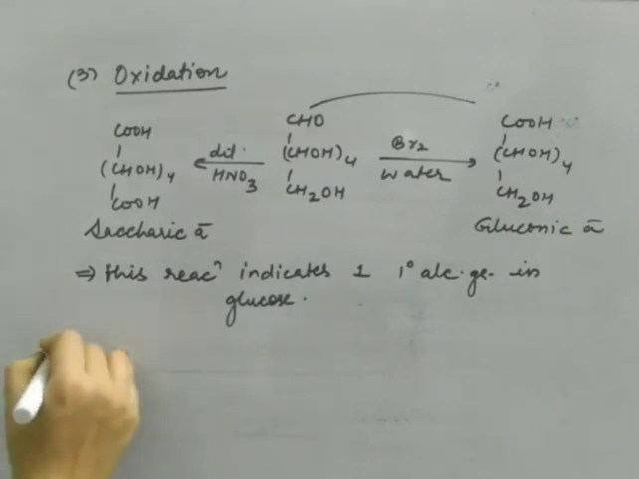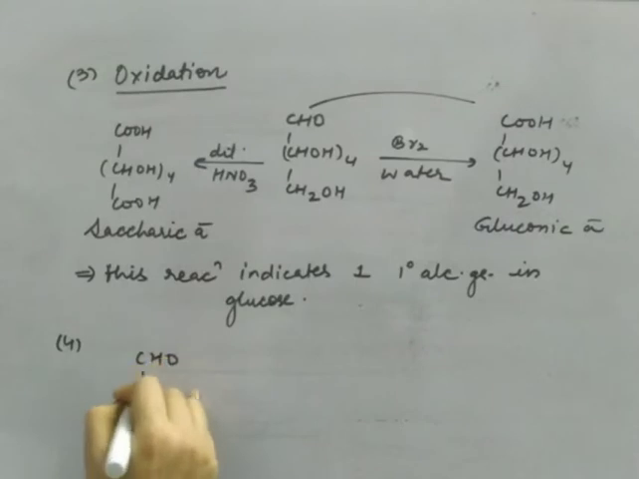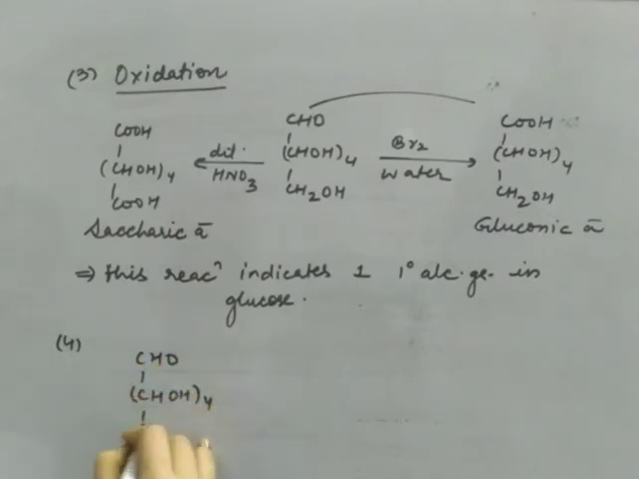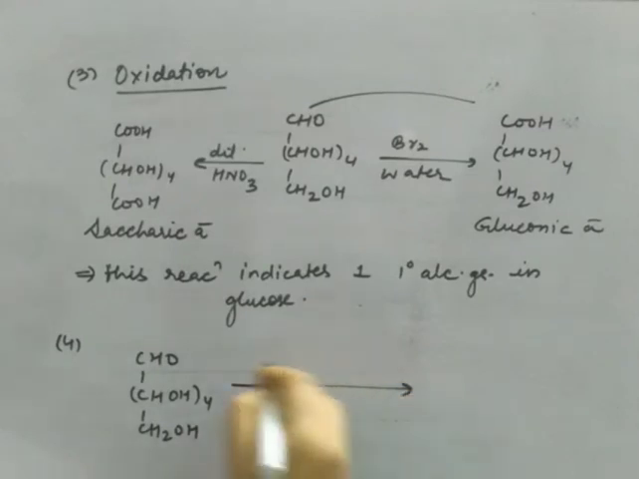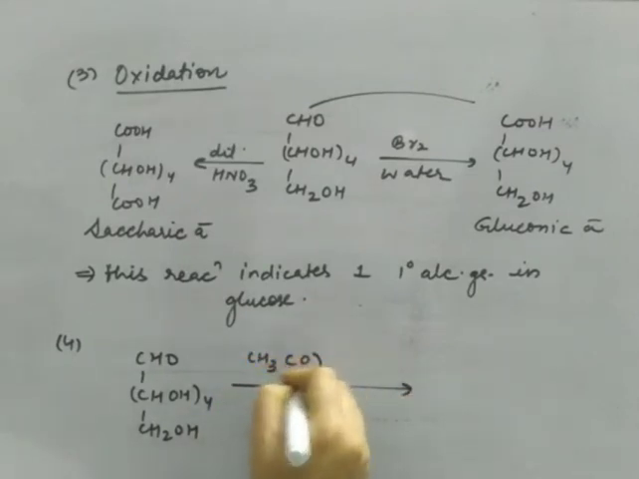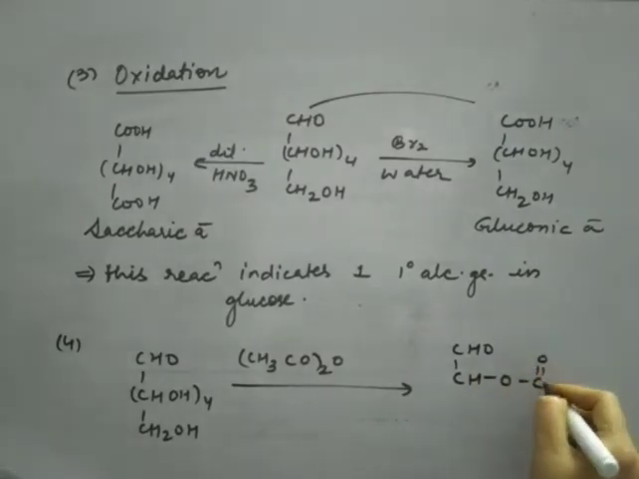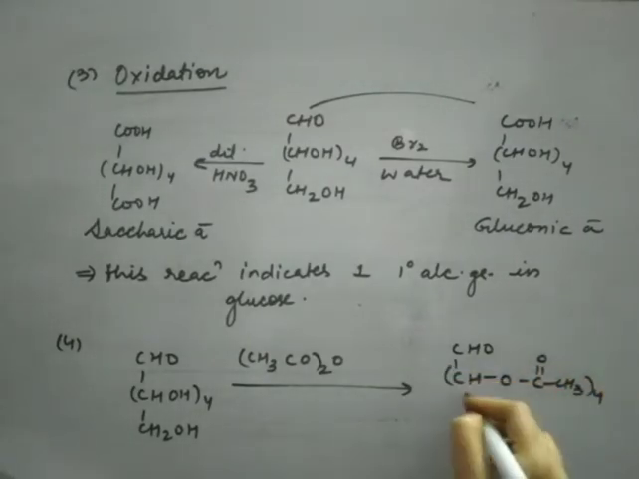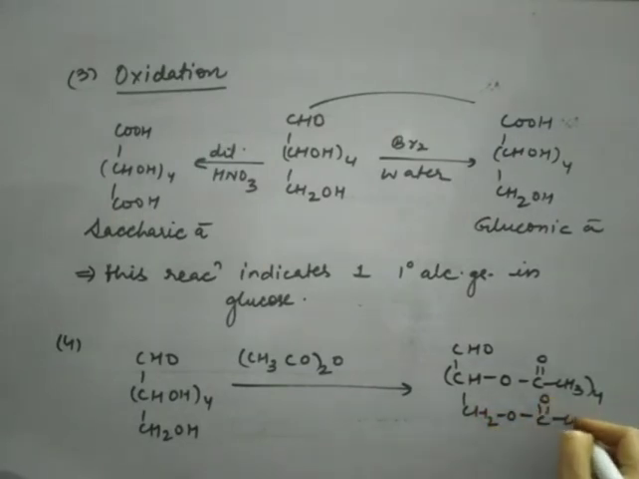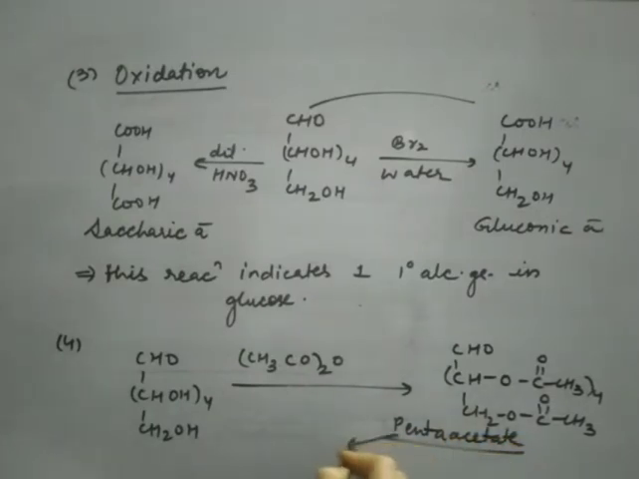And likewise one more reaction is there, that when glucose is treated with acetic anhydride, now acetic anhydride is this, it will form pentaacetate. Now this is pentaacetate, and formation of pentaacetate shows the presence of 5 OH groups in glucose, because only alcoholic groups can react with acetic anhydride.